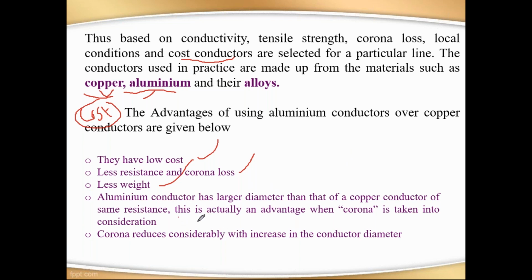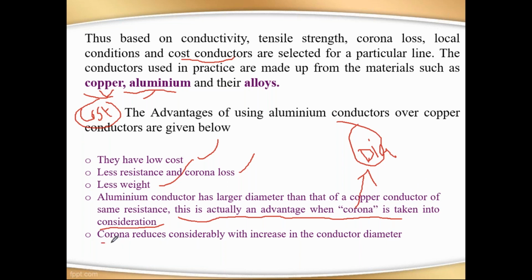See here, this is actually an advantage when corona is taken into consideration, because it completely depends on the diameter. So it is the most important point. You will get it in the competitive exams. What are the factors affected by the corona? What are the factors to be considered to reduce the corona losses? The first one is diameter. With diameter itself, we can reduce the corona loss happening in the transmission line.